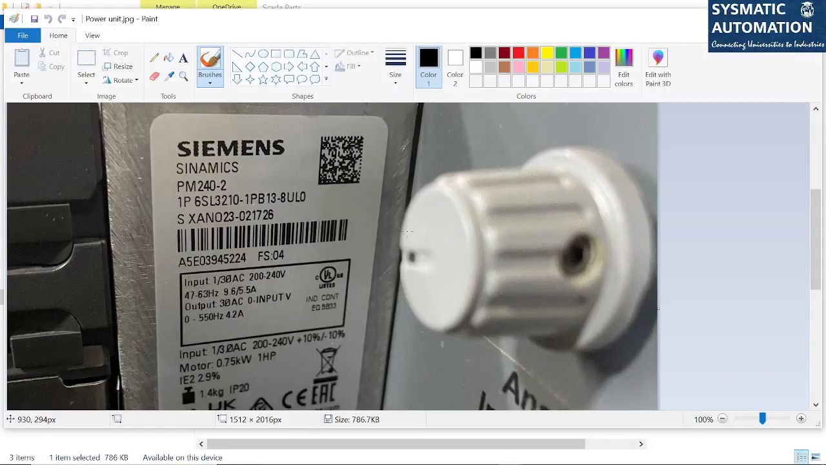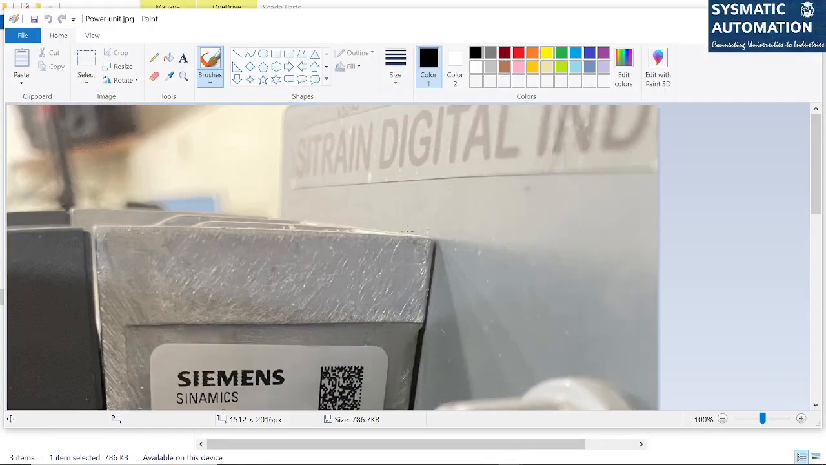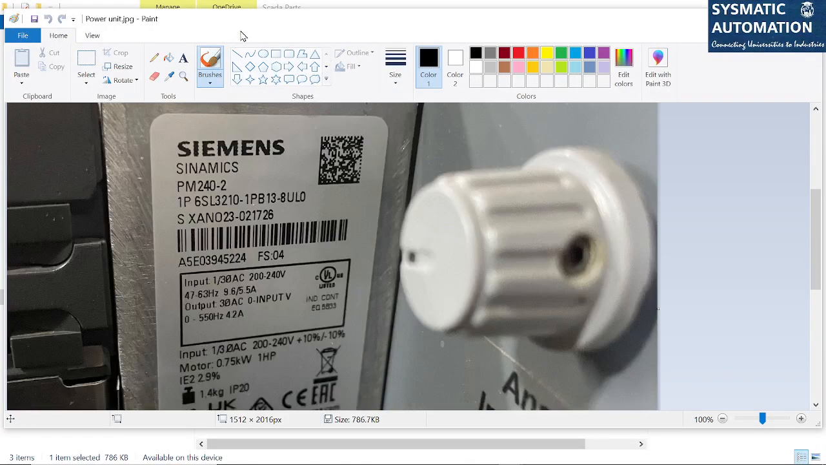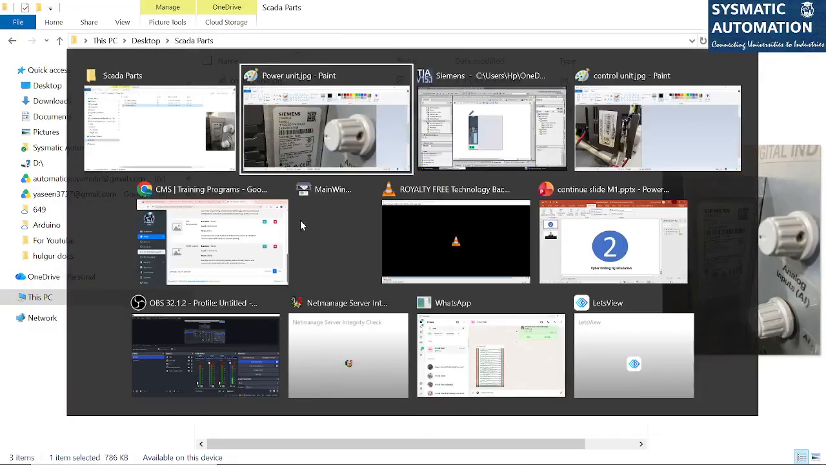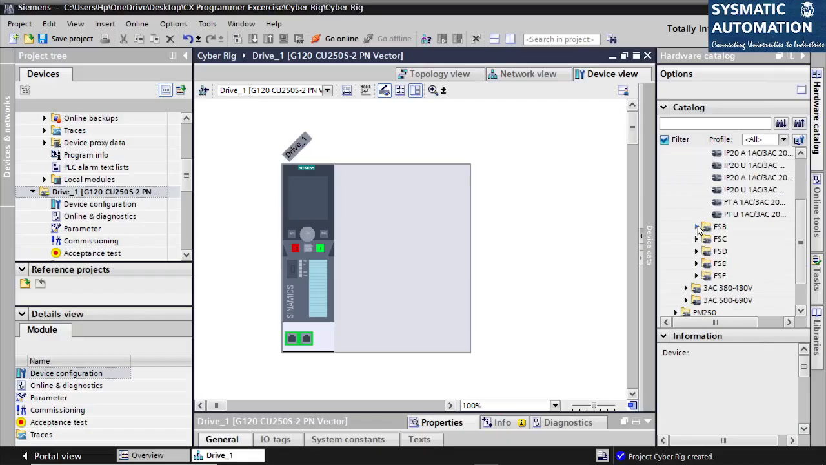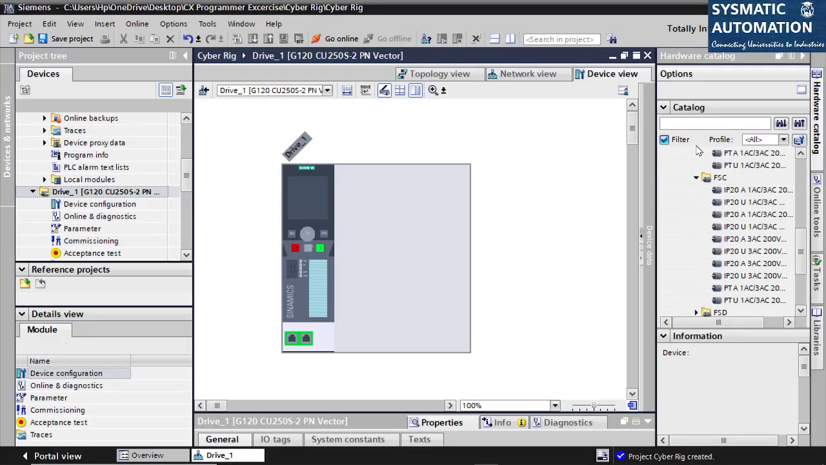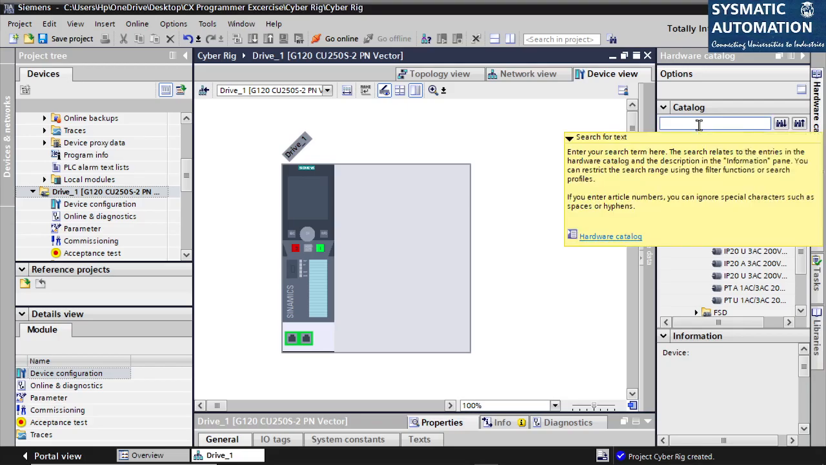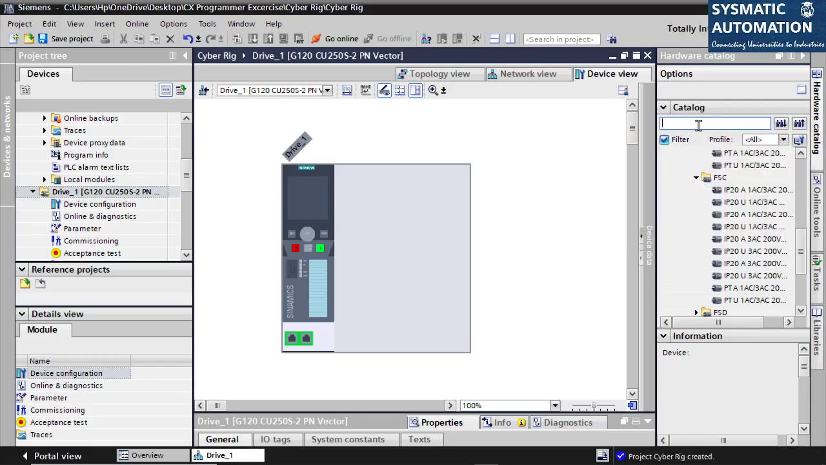So if you see, this is my power unit. It is PM250-2 and the model is 6SL3210-1PP. So this particular number you will have to search in here in TIA Portal. If I drop it down, there are many functions, right? Many power units. So rather than searching through the drop downs, I can directly type the number here.